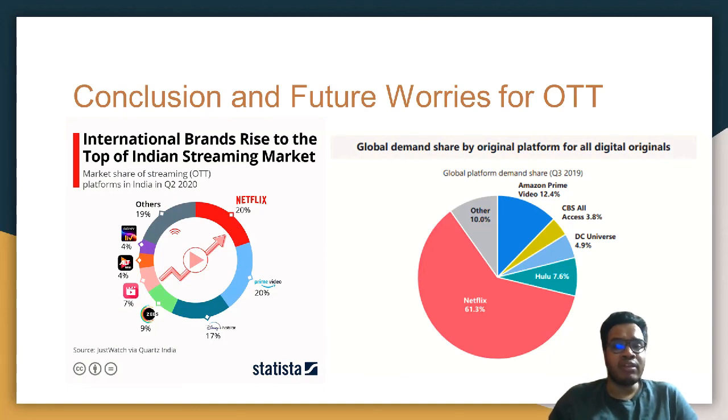Disney has come up with their own Disney Plus service, which has resulted in eroding a major chunk of Netflix and Prime Video subscribers. Every major studio and company wants a piece of the OTT cake by offering their own service. What they're not realizing is that by flooding the market with multiple services, they're scattering the customers across the services, as one customer cannot be expected to subscribe to all these services. We also saw that Netflix recently admitted that their market share has shrunk due to the advent of many new services which have come into the market.